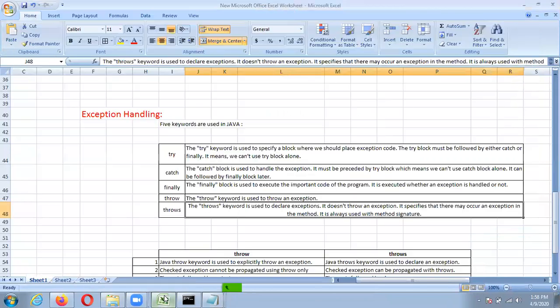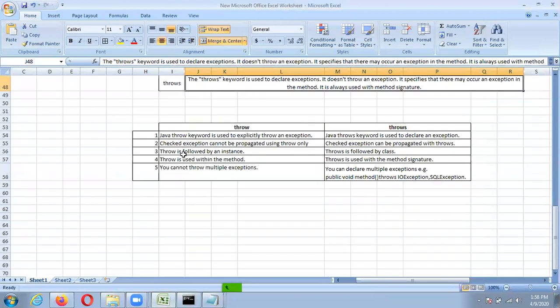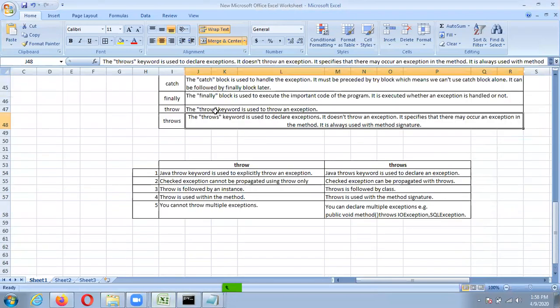After that, the last thing is, what is the difference between throw and throws keyword? Throw keyword is used to throw an exception. We have seen that if the value of I is less than 18, then it will throw an exception. And throws is used to declare the exception. It does not throw an exception. It specifies that there may occur an exception in the method. It is always used with the method signature.